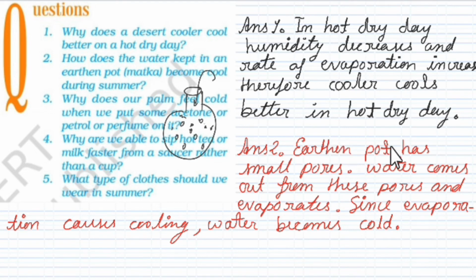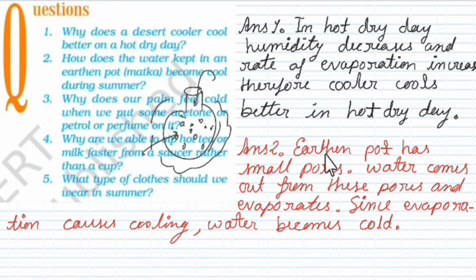Water comes out from these pores, and these water particles gain heat energy from the surrounding and they evaporate. During evaporation they leave a cooling effect on that area because they are absorbing heat energy from it. It means that these water particles are making the surface of the earthen pot cool.